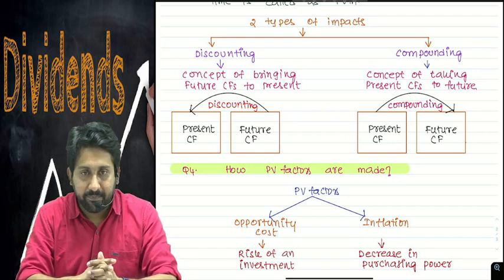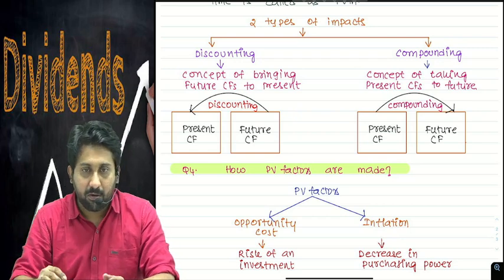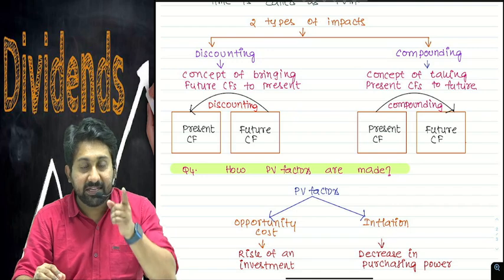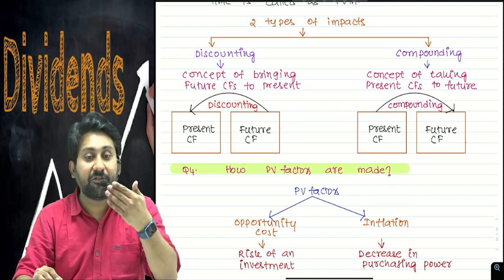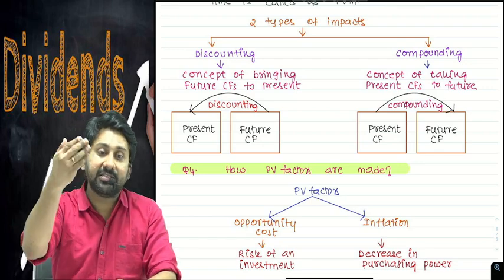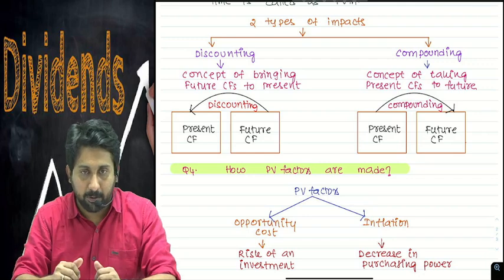Simply to tell, the value of something which is received in the future, what will be its value today, is discounting. What I receive today, if I invest for the future, how much I will realize in the future will always be future cash flows, being compounding.